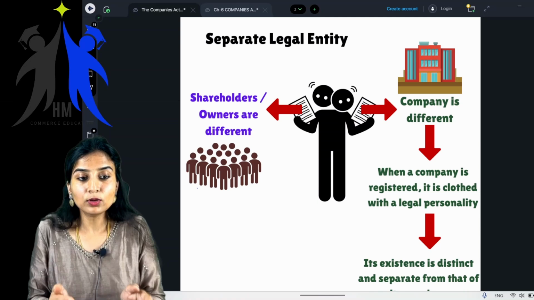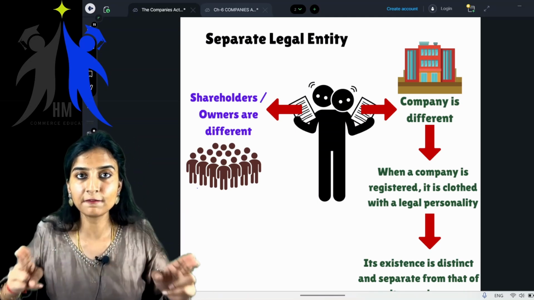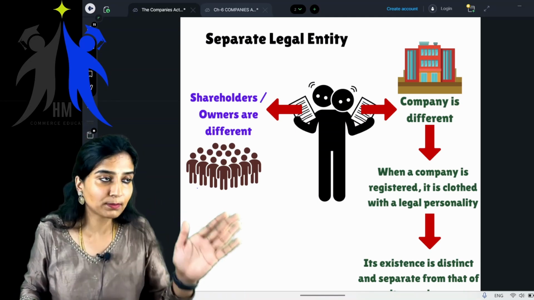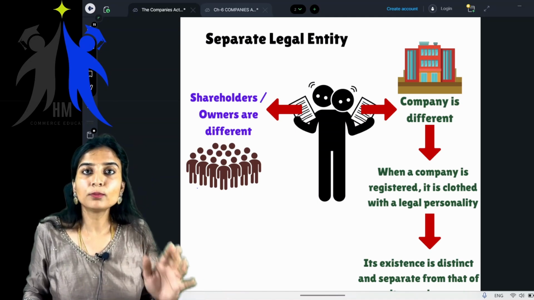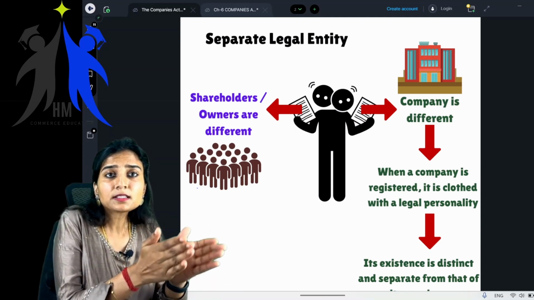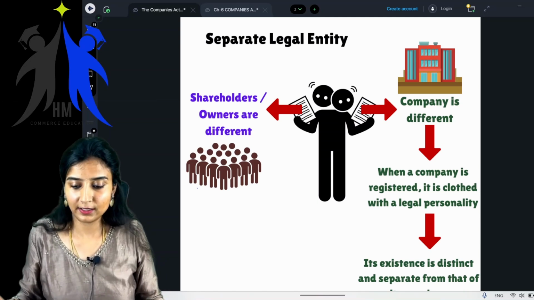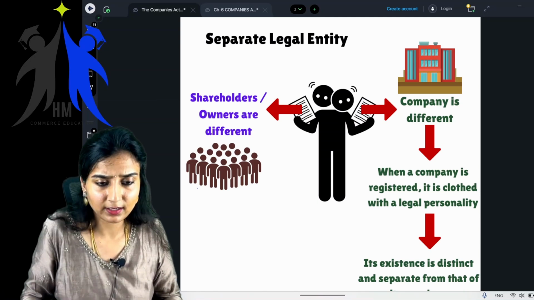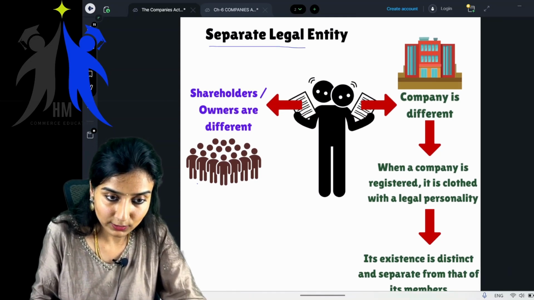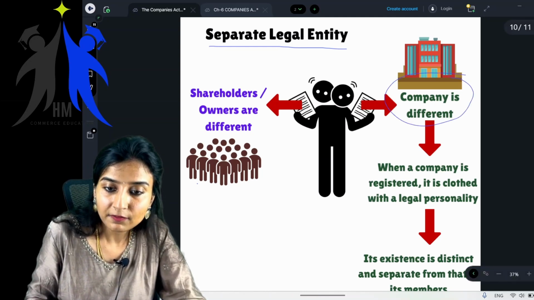Now they're trying to tell you that it is a separate legal entity, meaning it is different from its members. Now, who are members? Members are basically the owners. Yes or no? Members are basically the owners of the company. So members different, and the company different. Getting it? Let's just see this first. Separate legal entity: in the eyes of law, the company is different from its members.